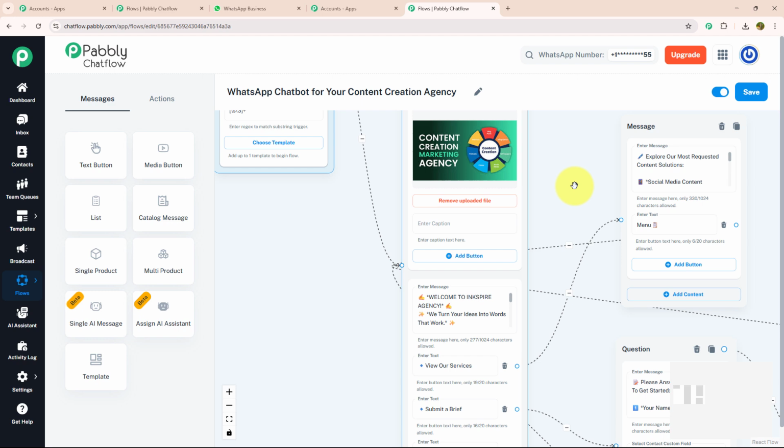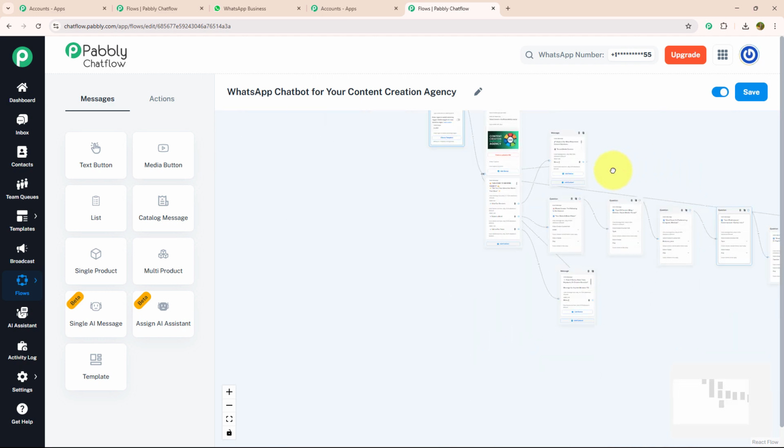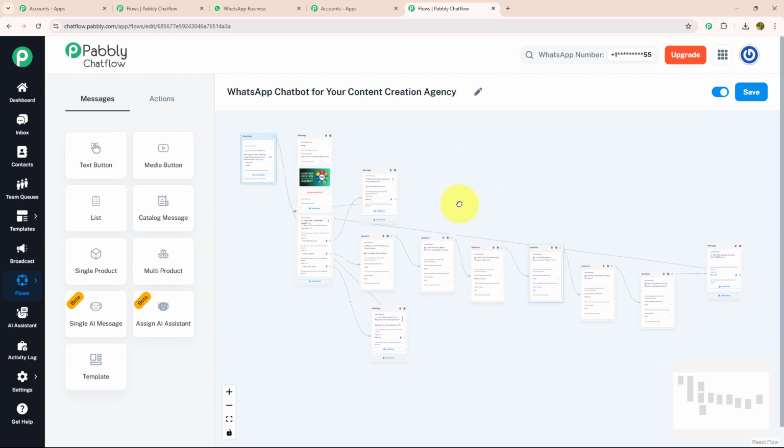So yes, as you can see, I have entered all the design information that would be needed to run a chatbot for content creation agency. On to our last step, don't forget to activate your flow and save it. As you can see, I got a message that flow updated successfully. That means my flow is ready to run in real time.